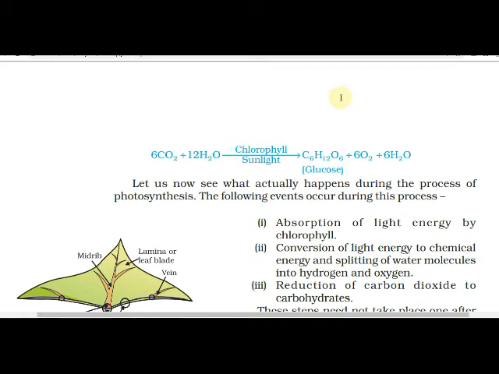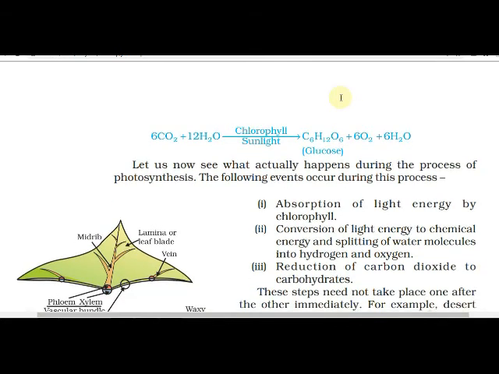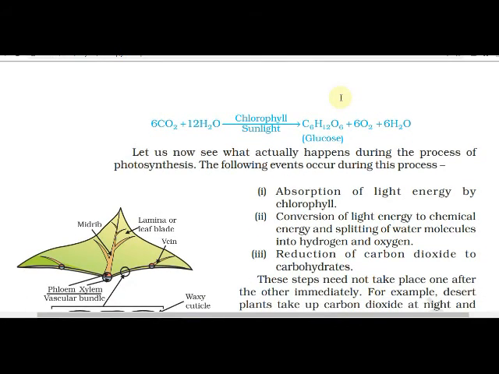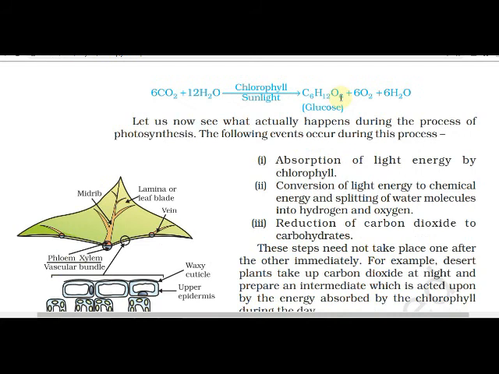It absorbs the light energy. Then conversion of light energy to chemical energy and splitting of water molecules into hydrogen and oxygen. Then reduction of carbon dioxide to carbohydrates.